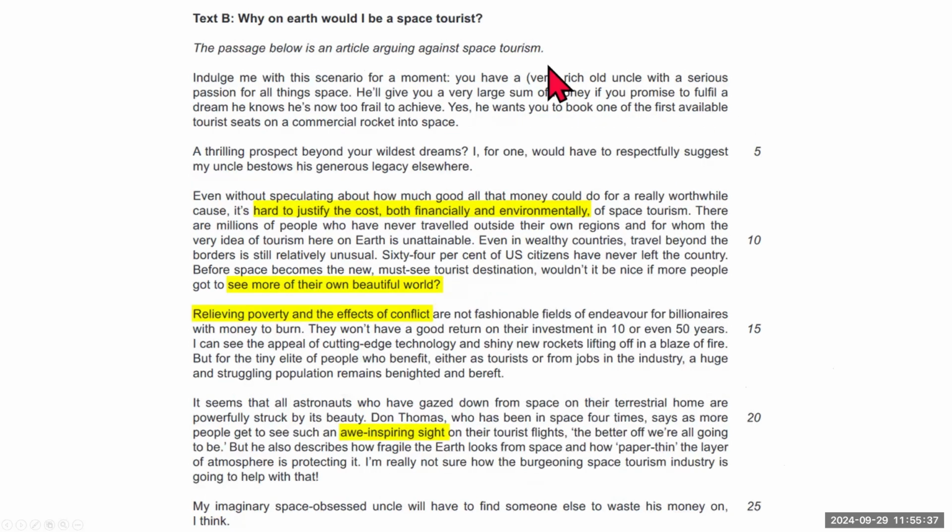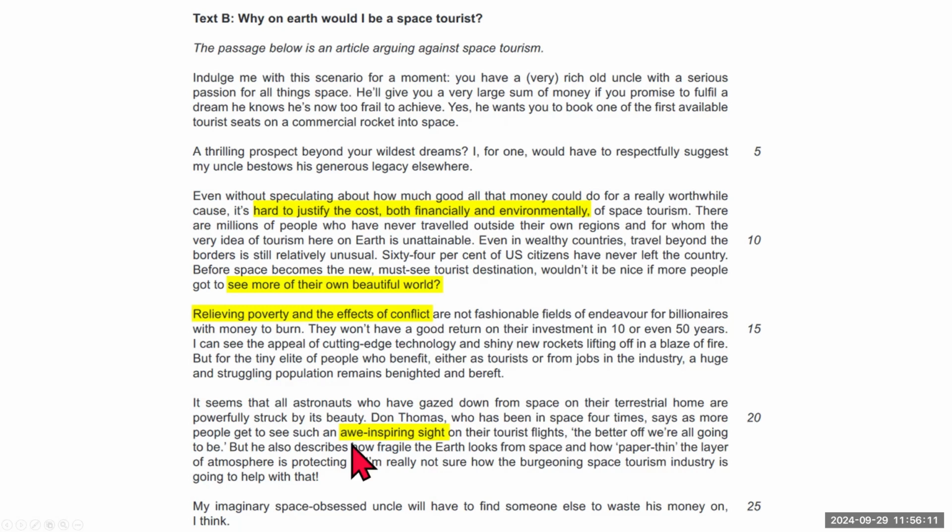Moving on to text B. Now, this text is against space tourism. So the first point is that it's hard to justify the cost, not just financially, but also environmentally. And we should see our own world first before we venture beyond. And we should focus on relieving poverty and the effects of conflict rather than spending our money on space.